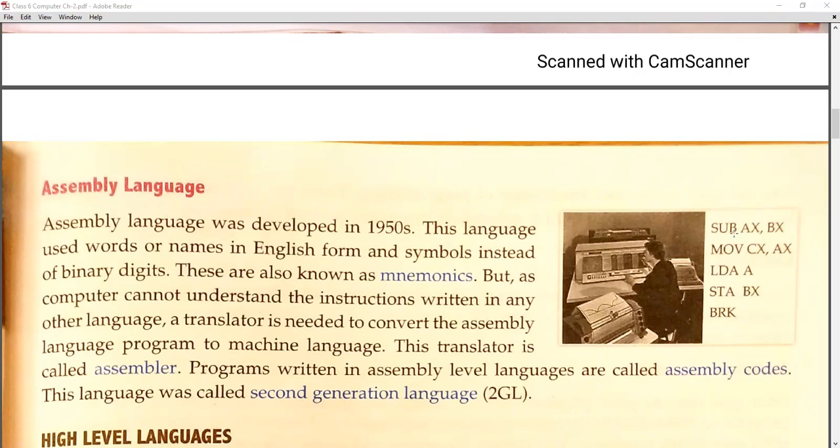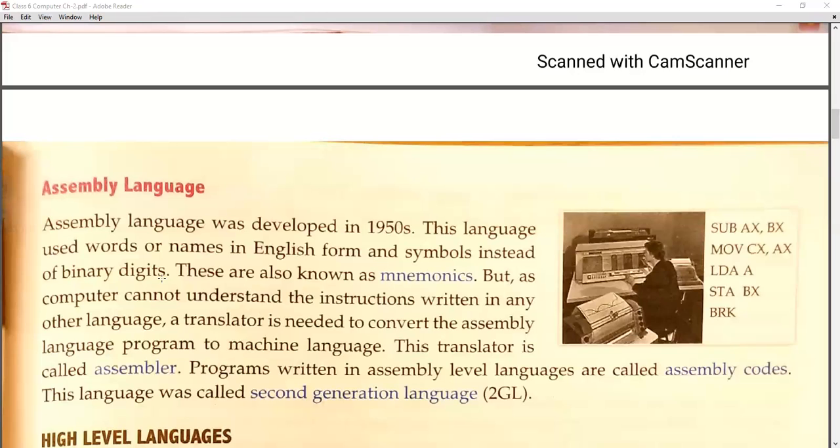So here, as you can see, SUB, MOVE, LD, STA, BRK. BRK means break. So we are using what? Mnemonics. So this language used words or names in English form. Once again, mark my point, students, English form and symbols instead of binary digits. In the machine language we were using the codes 0 and 1, but in the assembly language we are using English symbols also. So these are also known as mnemonics. What if I ask what is mnemonics? Your answer will be the English symbols and English forms used instead of binary digits are known as mnemonics.